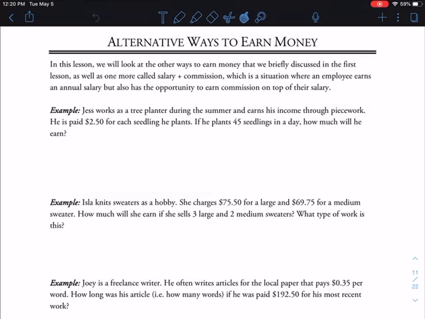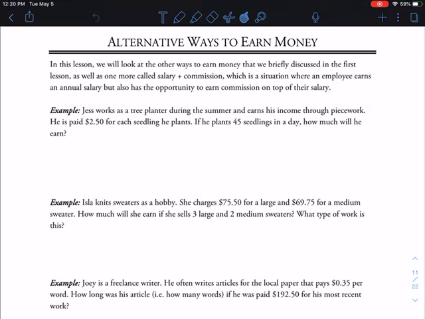Welcome back, class. All right, let's talk about this sixth lesson, alternative ways to earn money. So we've looked at so many different ways of earning money and so many terms surrounding earning money in this unit already, and today's lesson is just going to focus on some of the ways we haven't talked about as much. So in the first lesson, we talked about piecework and commission and a few other things that we haven't really addressed so far, and so this lesson will be a little bit of an exploration of that.